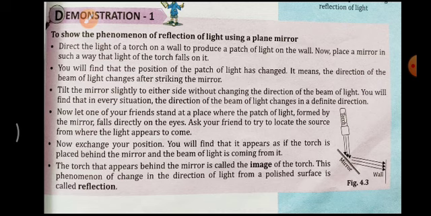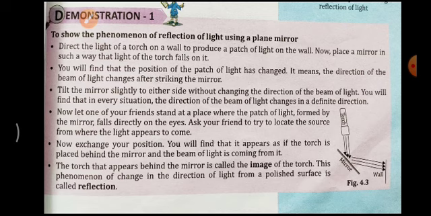Now place a mirror in the path of the light so that the light falls on the mirror itself. Okay? So you will find that the position of the patch of light has changed.